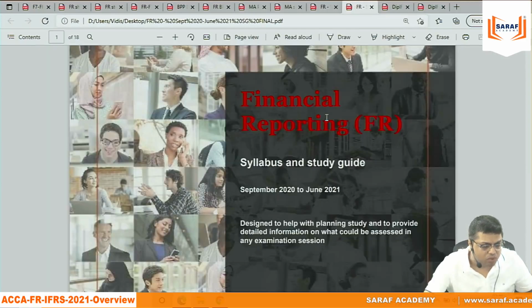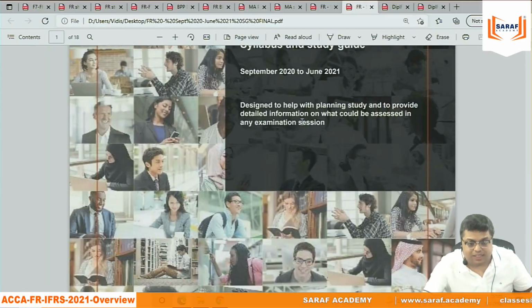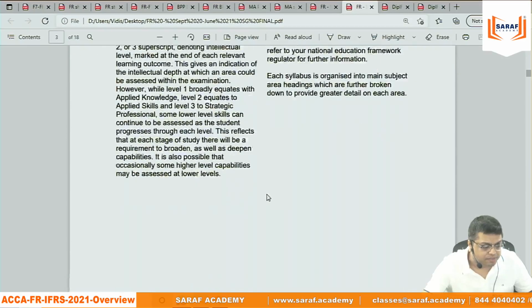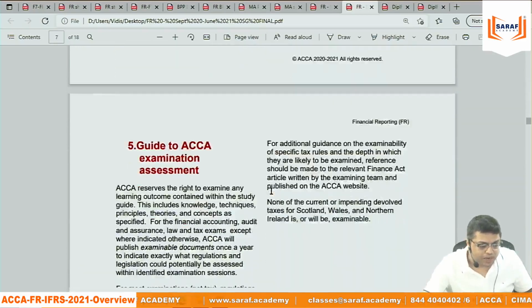Now I will go into the previous syllabus of ACCA FR, the previous syllabus of ACCA FR, that is up till June 2021.